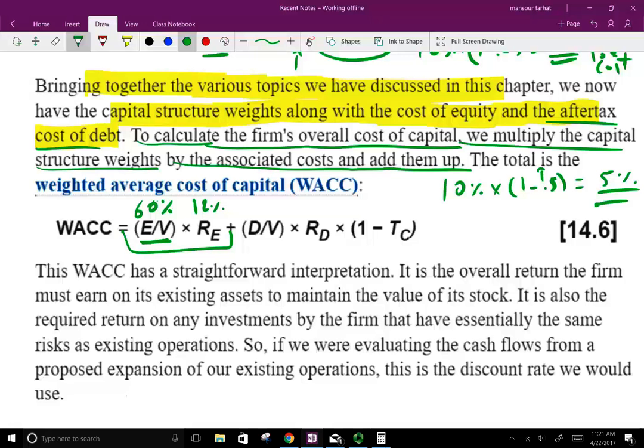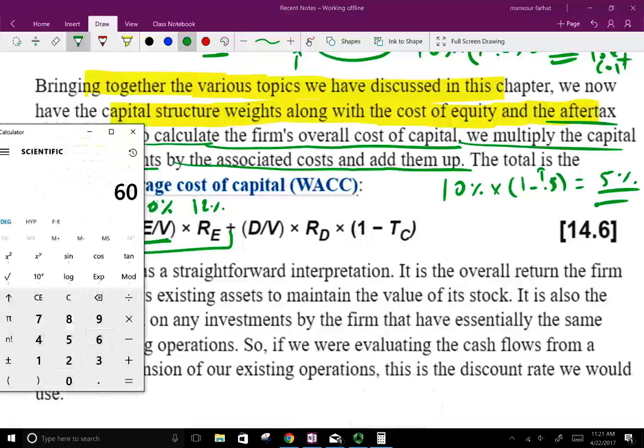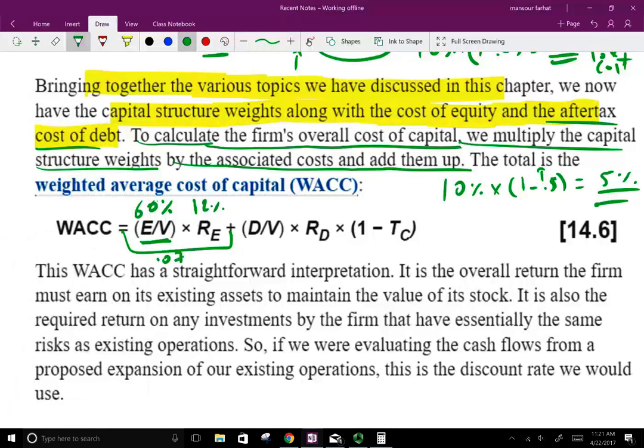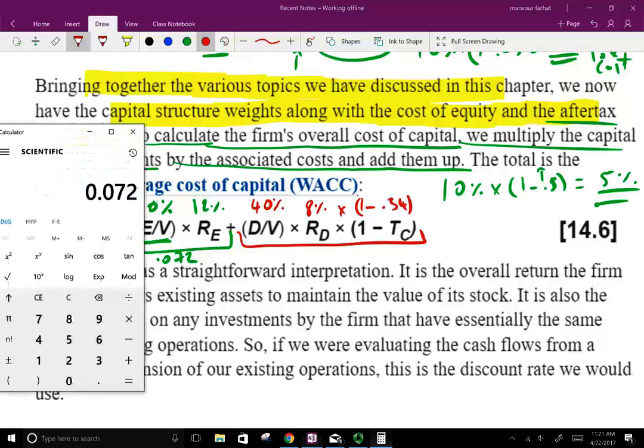So the weighted cost of equity, 0.6 times 0.12, is 0.072. That's the equity component. Now the debt, let's assume we have 40% debt, times, remember, the rate of the debt. I'm going to assume it is 8%, times 1 minus the tax rate. Assume the tax rate is 34%.